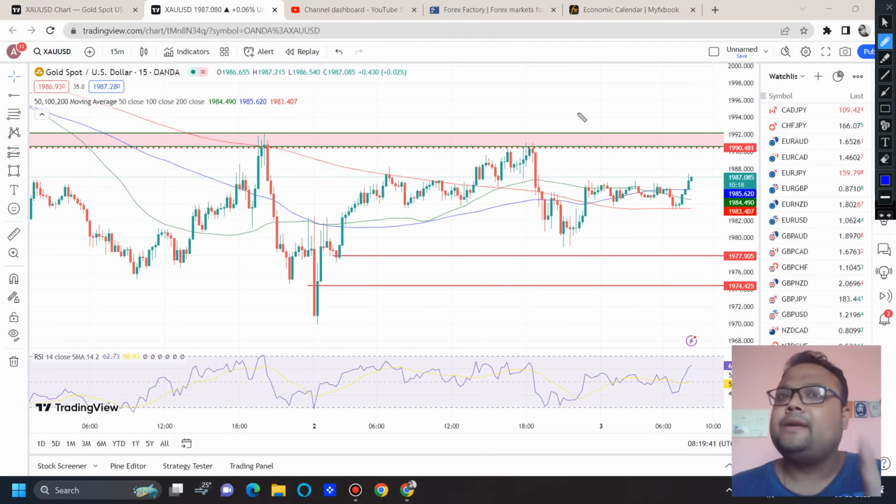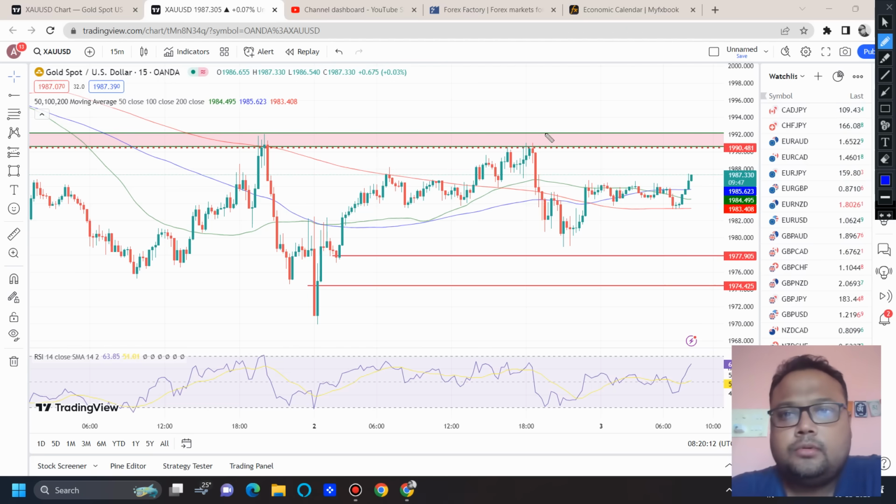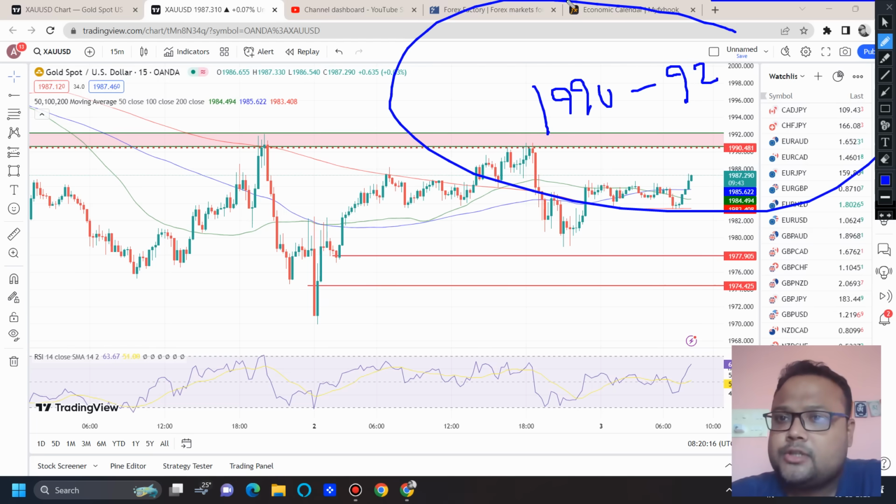Because see, my dear friends, there is a very thin line between trading and gambling. Most of the time we think that we are trading, but unknowingly we are gambling with our money. Don't make the mistake. So the resistance of 1990 to 1992 is very much valid, but it depends on the market situation. If you see the market reversing, then only go for a sell.